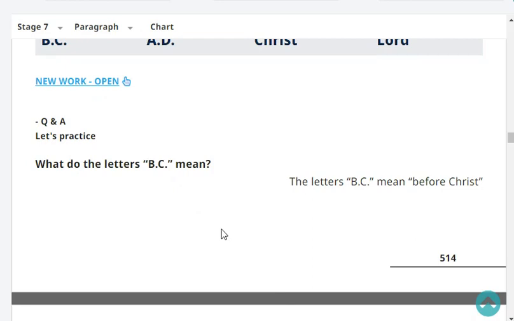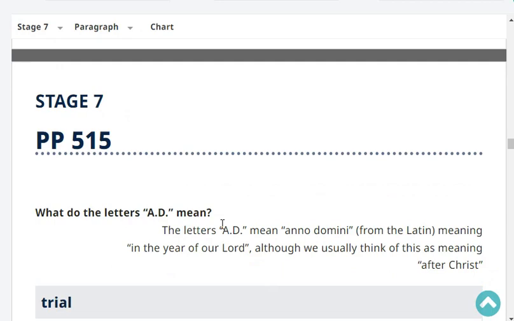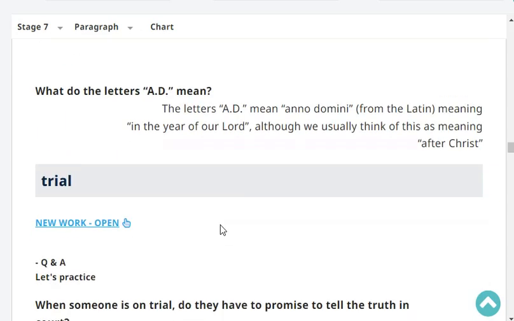What do the letters BC mean? The letters BC mean before Christ. Very good. What do the letters AD mean? The letters AD mean Anno Domini, meaning in the year of our Lord, although we usually think of this as meaning after Christ.